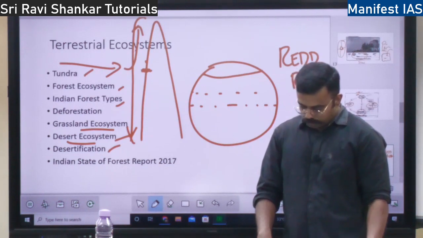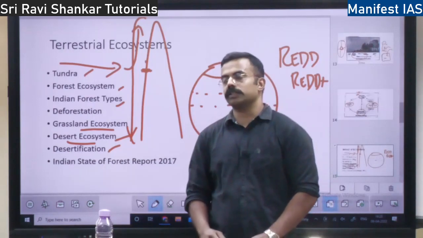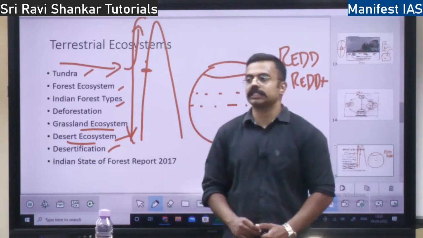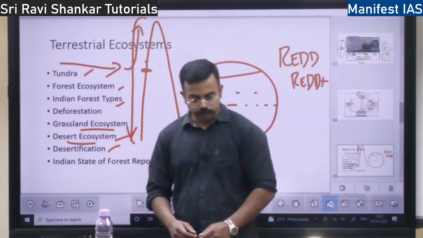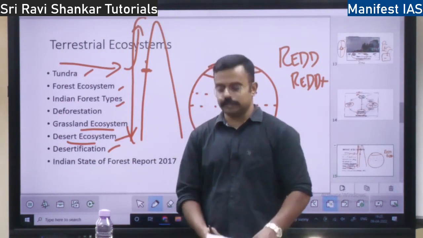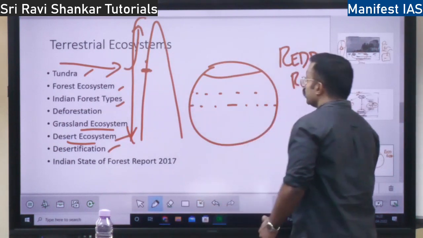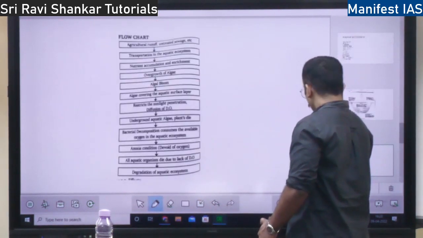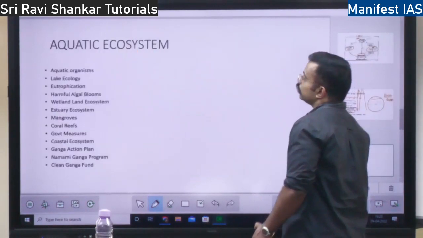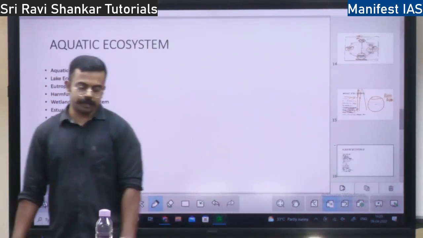Okay. Across the world, if we compare, India is having the 10th highest forest cover, right? We are also working towards increasing the forest cover. So this is the whole concept about terrestrial ecosystem. Next we will move towards the aquatic ecosystem. Aquatic ecosystem is where all you will find.